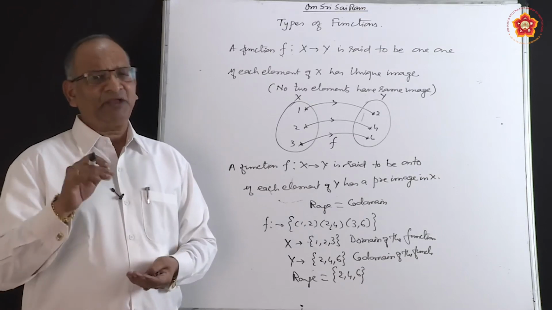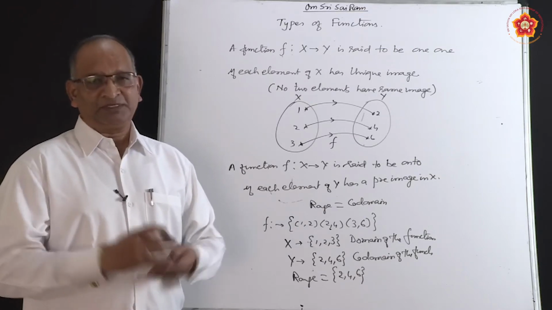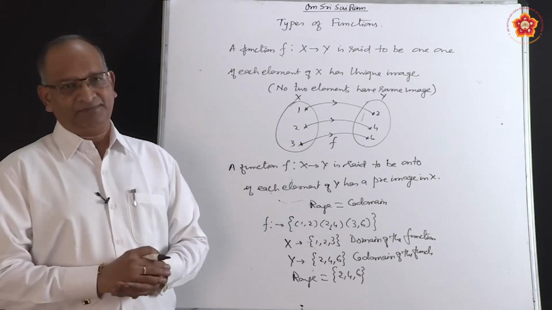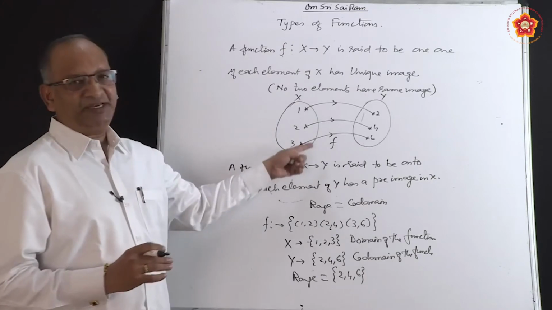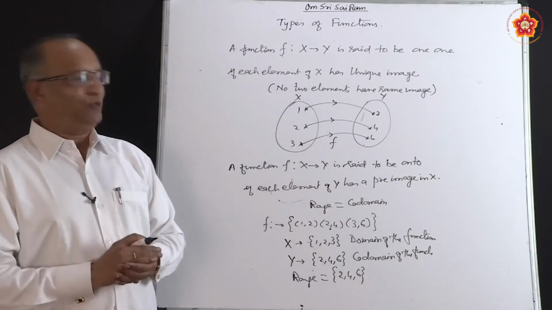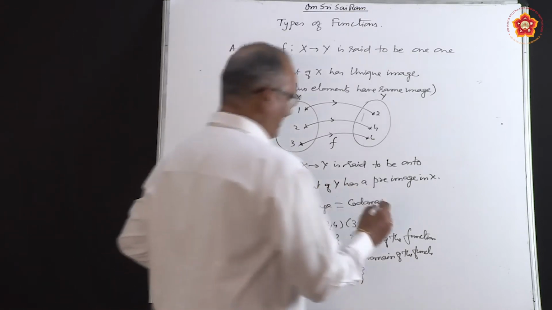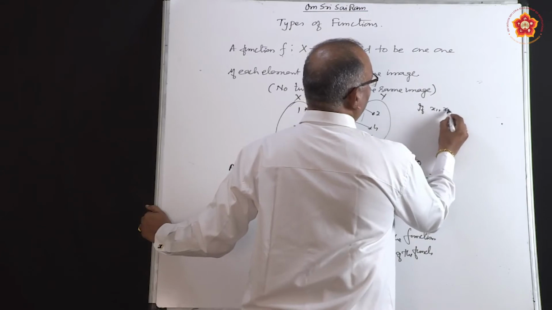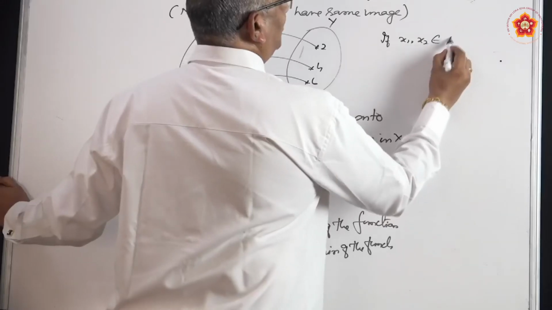But the working rule is slightly different. Suppose he gives a problem and says prove that it is 1-1. We don't go by this definition, neither do we draw a diagram. You simply pick up any two elements. Let x1, x2 belong to the given set.